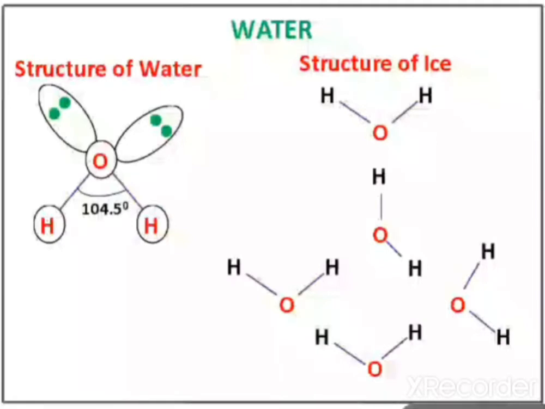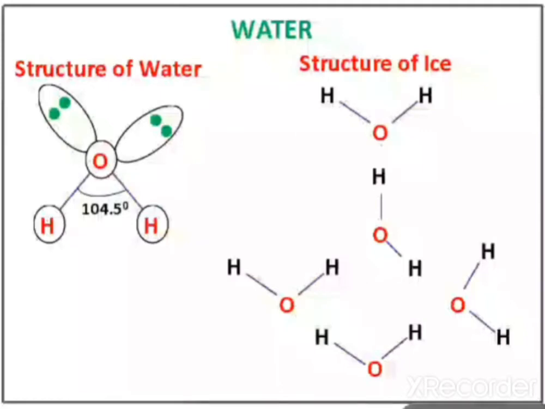Earlier you have seen here that 5 oxygens are arranged in tetrahedral manner. Like that, 5 H2O molecules are arranged, and these molecules are bonded with hydrogen bond. You know what is hydrogen bond? It's a weak attractive force which is operating between hydrogen and an electronegative element, and these electronegative elements are nitrogen, oxygen, or fluorine. Out of these three electronegative elements, oxygen is there. So between oxygen and hydrogen there is hydrogen bond.